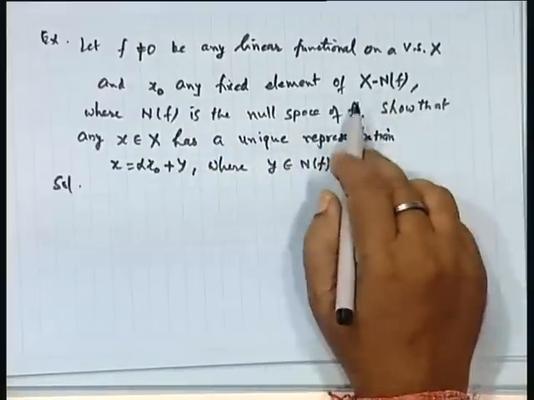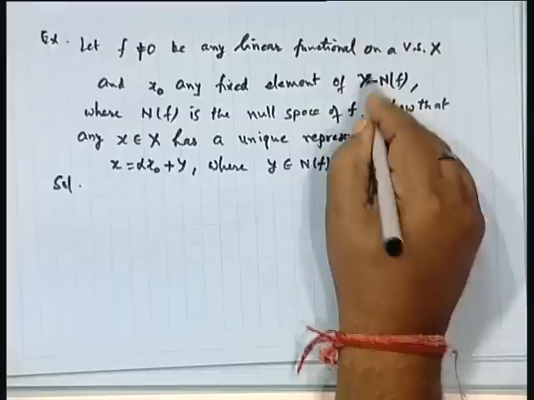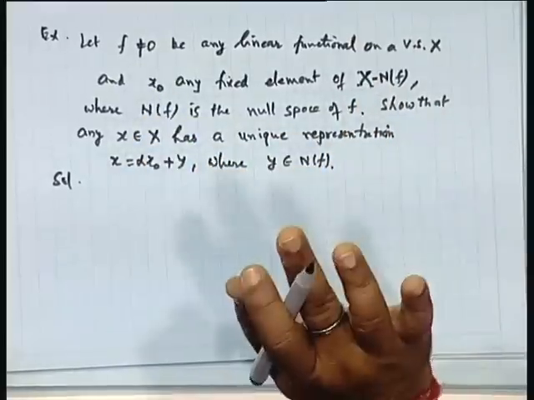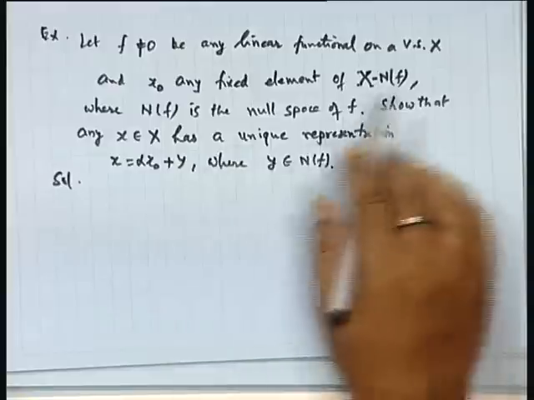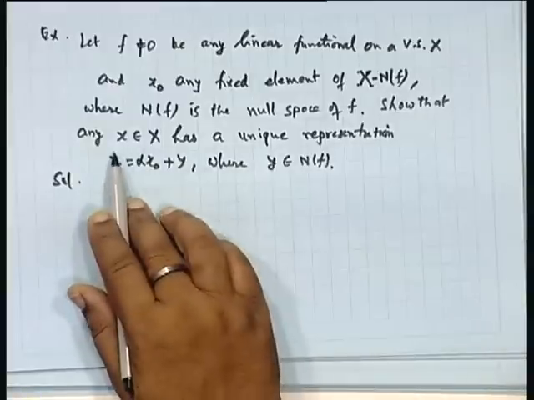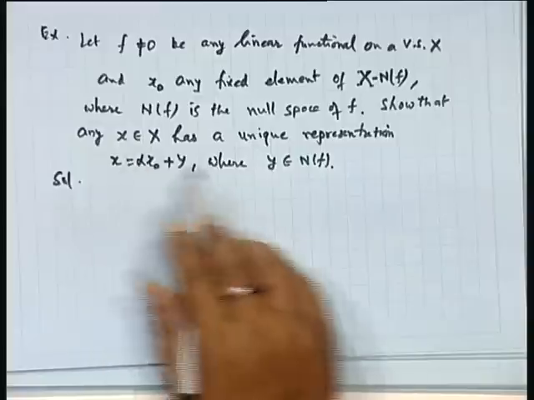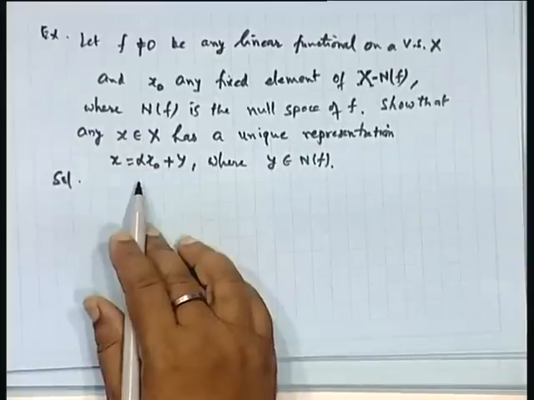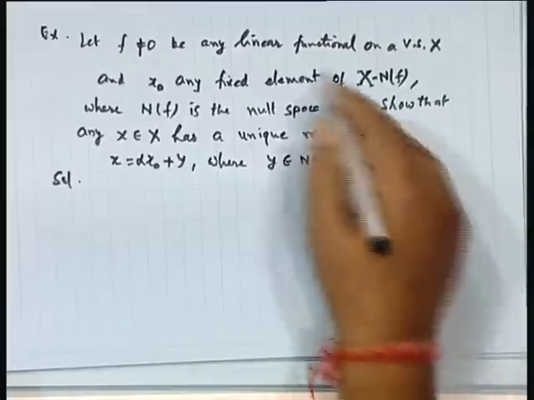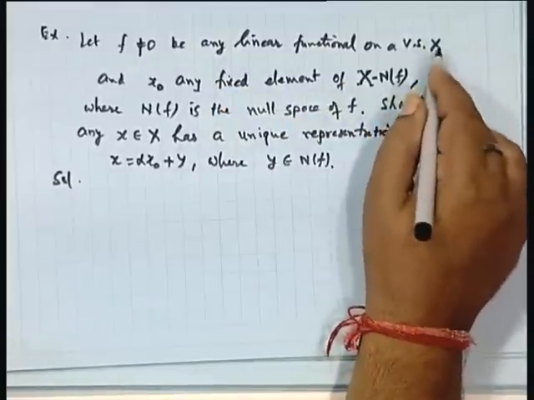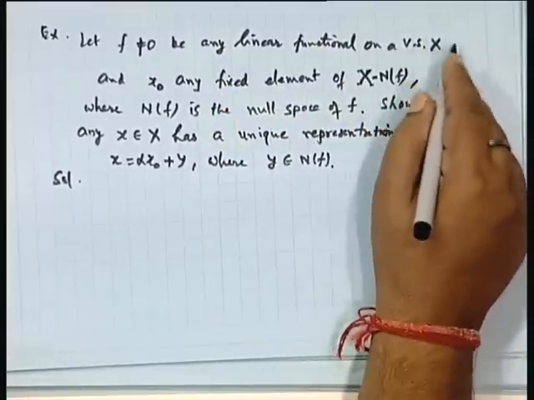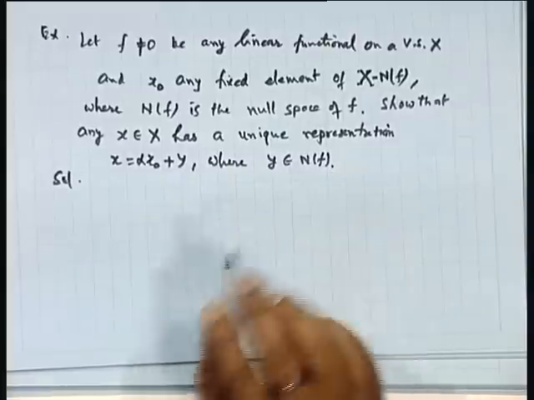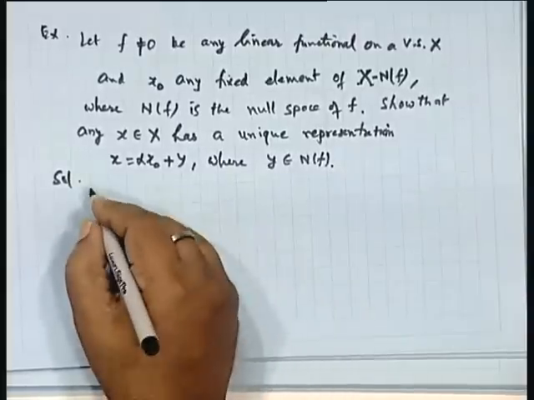So, x naught is given in X minus N f, it means the value of the function at the point x naught is not equal to 0. Clear? What we want is to show that any element x has a unique representation of this form, where alpha is a point in the field of scalars of X and y is a point of N f. Okay, so let us choose.